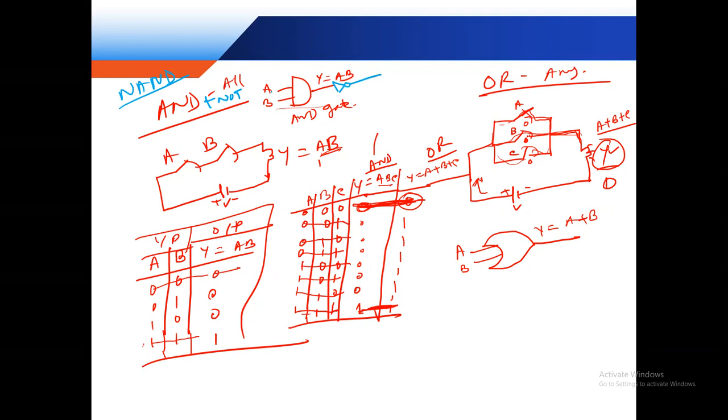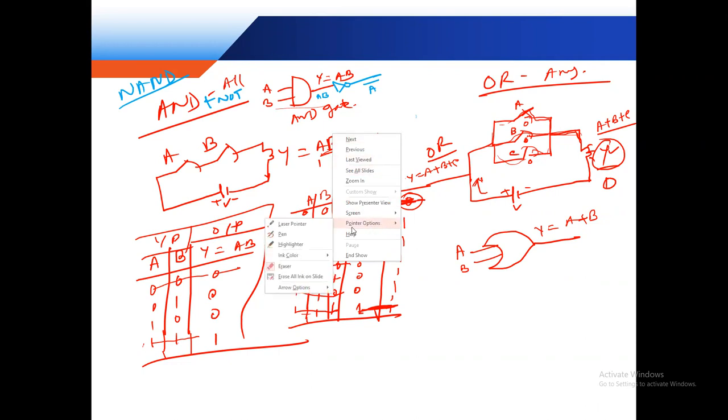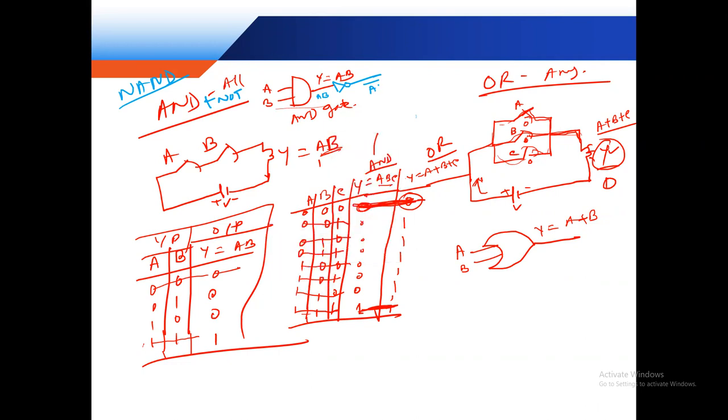This is your value A, B. This point is AB, and now we transfer this point, so it is AB whole bar. Clear? Yes, sir. So this is the AB bar.